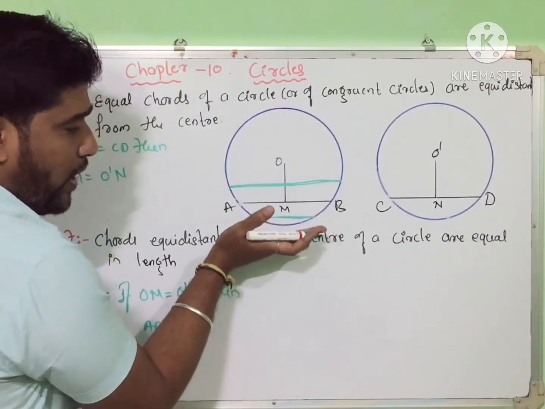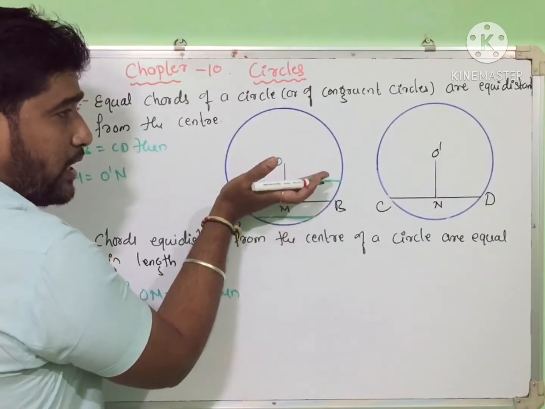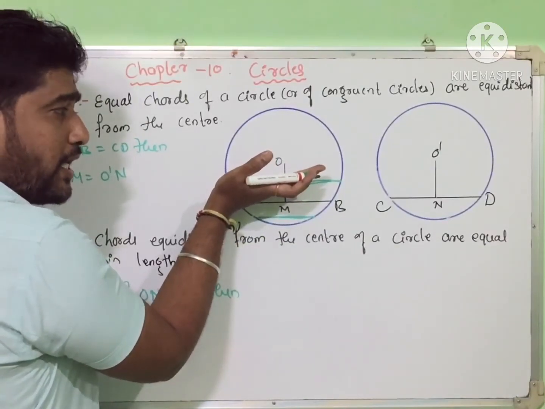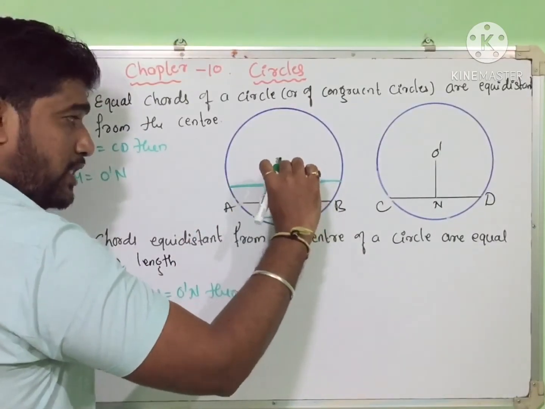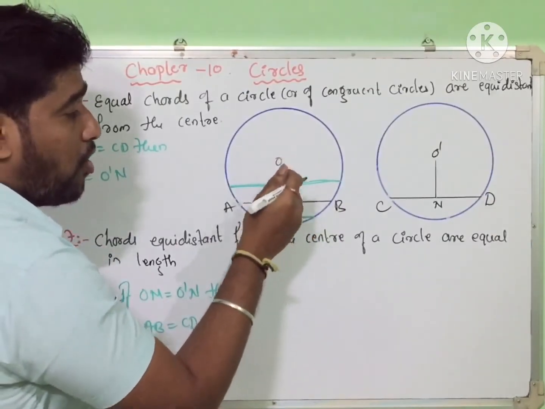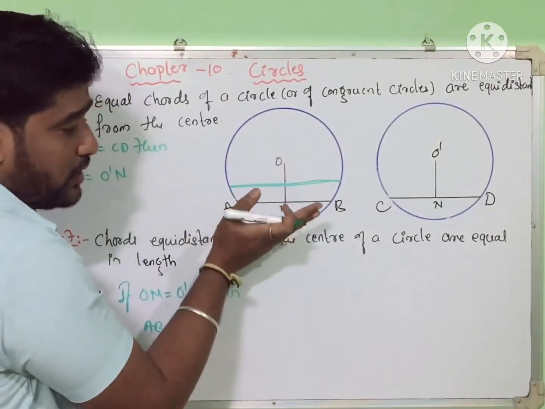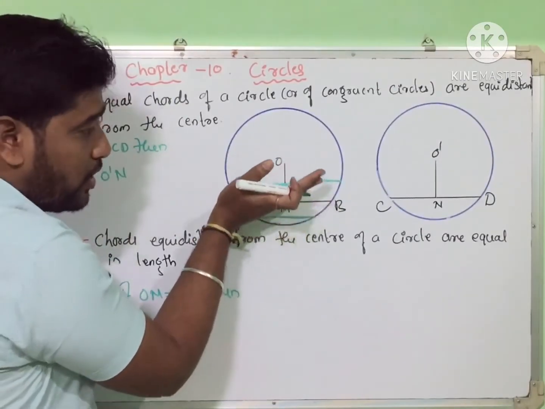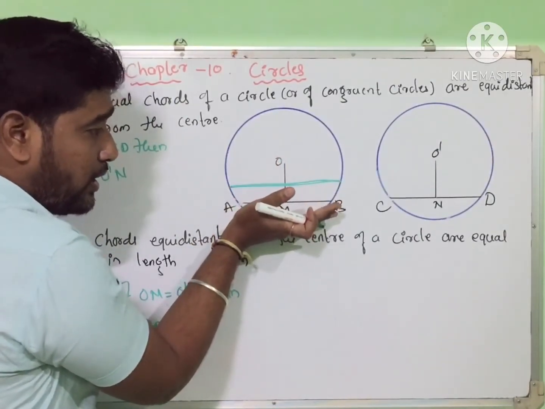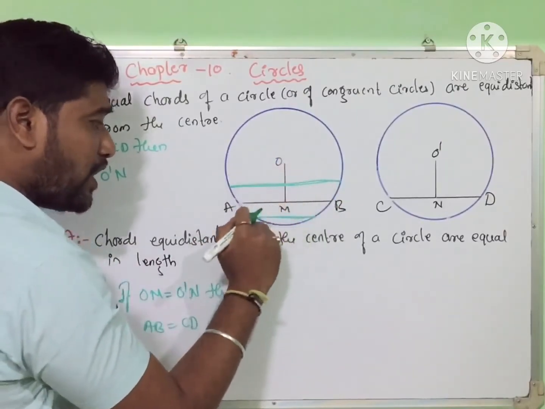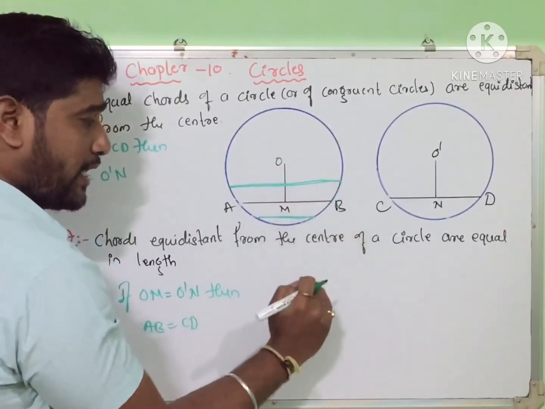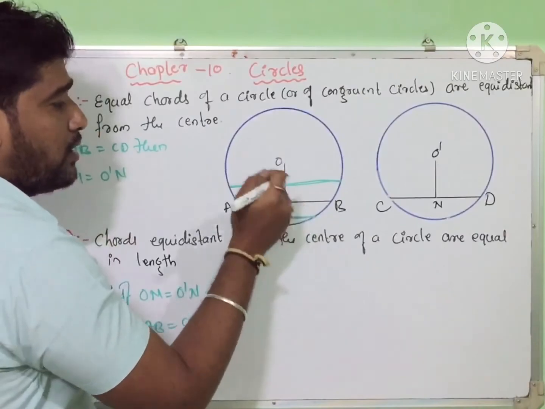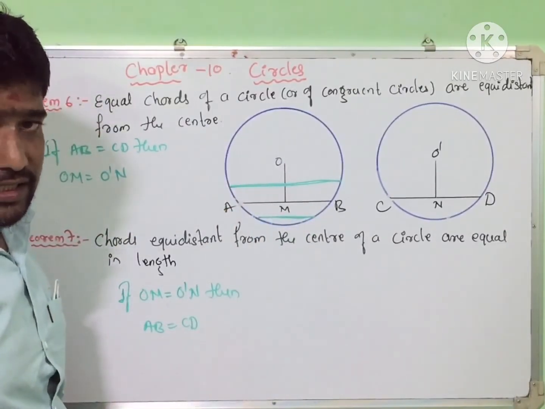Is it clear? So when it is towards the center, the chord length increases and the distance between the center and chord decreases. Chord length increases, then the distance decreases. So when away from the center, the chord length decreases, then the distance increases. Is it clear?